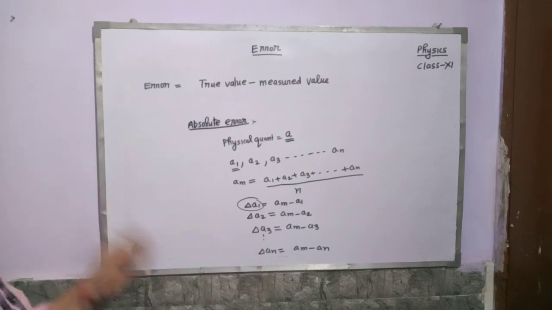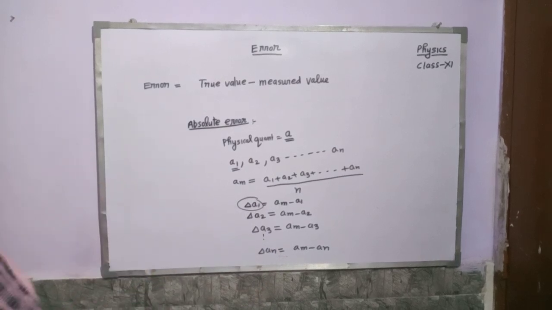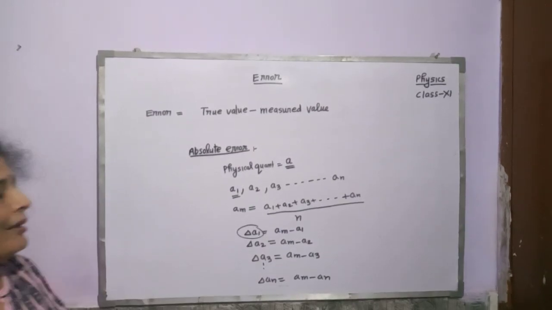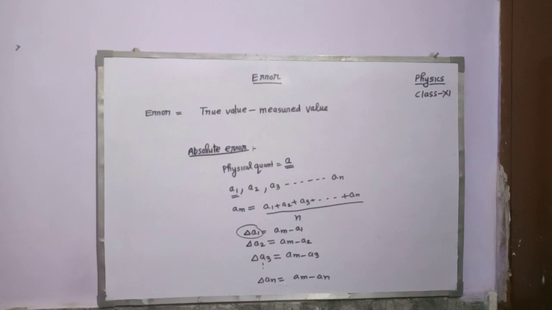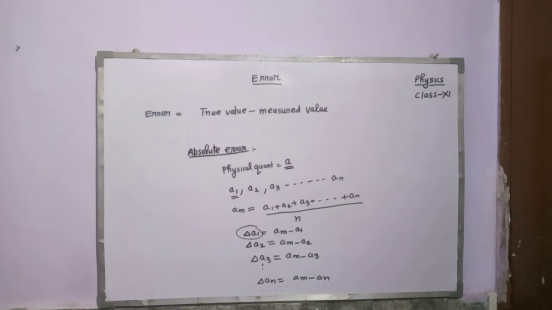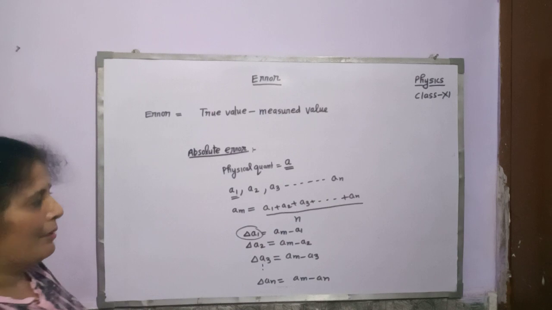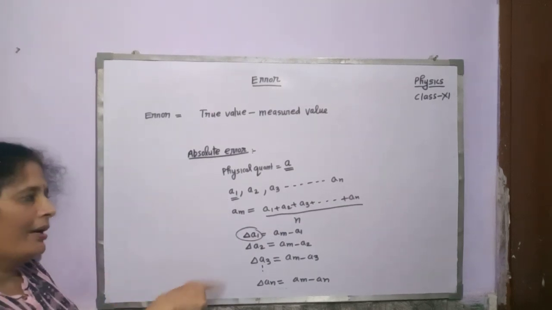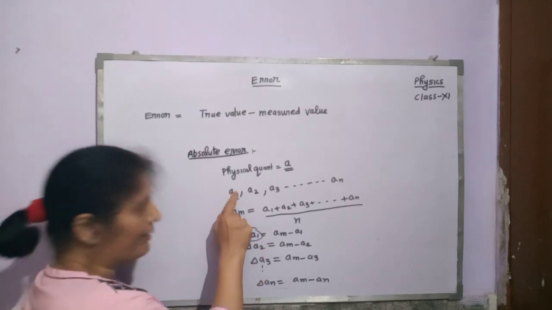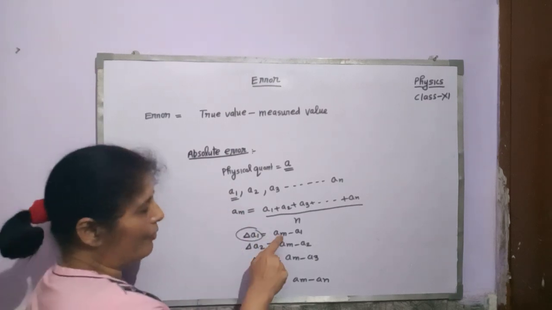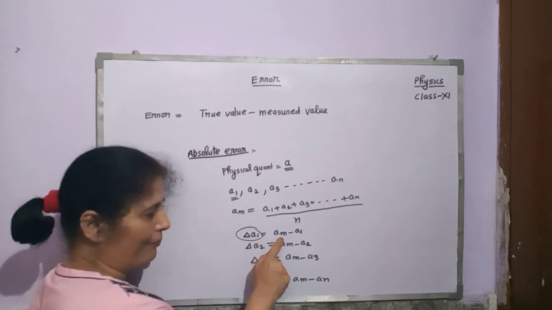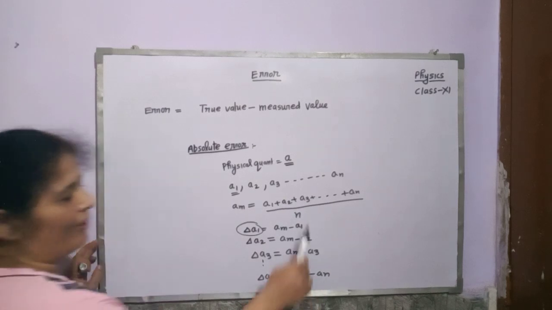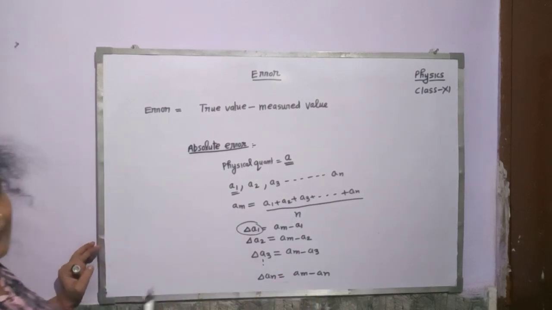How can you determine the absolute error? The number of observations will be given to you. You have to take the mean of all these observations by dividing by the number of times these are measured. After that, in the measurement of the first observation, we can determine the absolute error by subtracting the measured value from the mean value. First, you have to write the mean value and then the measured value. It may either be positive or negative. These are the absolute errors.